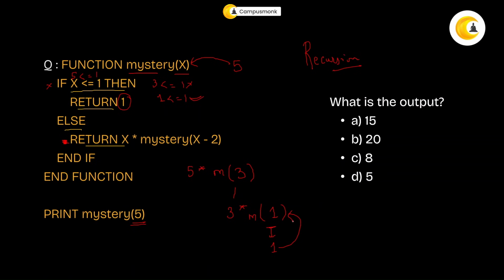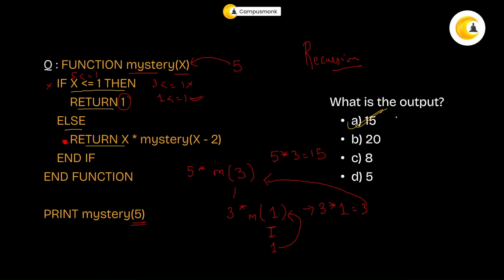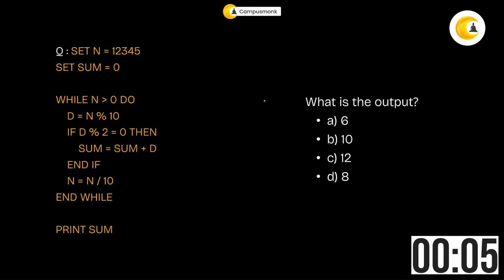So now this will be returned over here. So here what will you evaluate it to be? 3 times 1, that is equal to 3. Going to return the same value over here. So it is going to be 5 times 3, that is equal to 15. Okay. So your correct answer is in option number A, that is 15. I hope you have understood this question. It wasn't that difficult, pretty simple and straightforward. Okay. Moving to the next one.